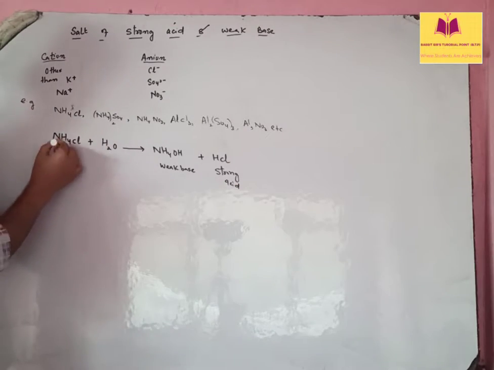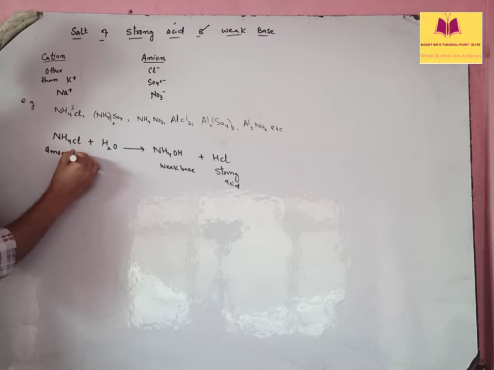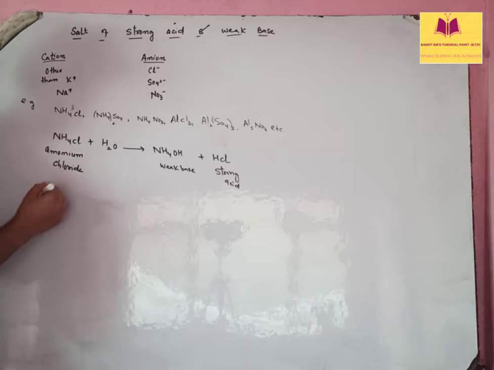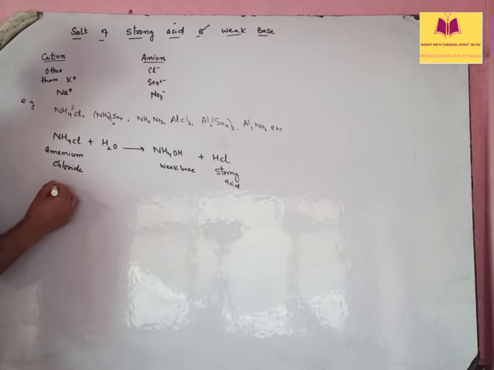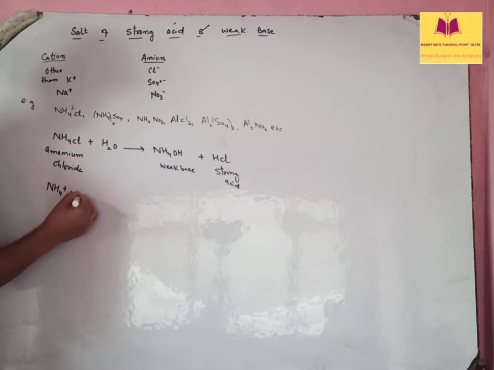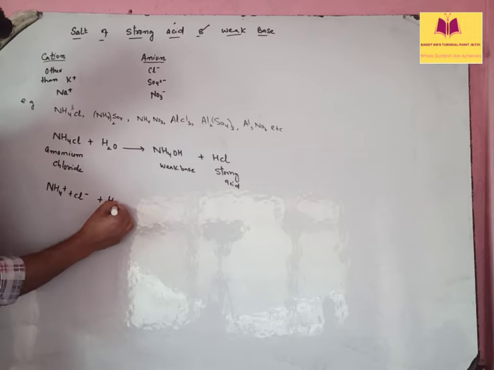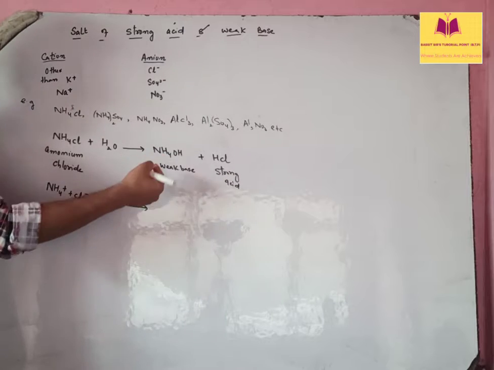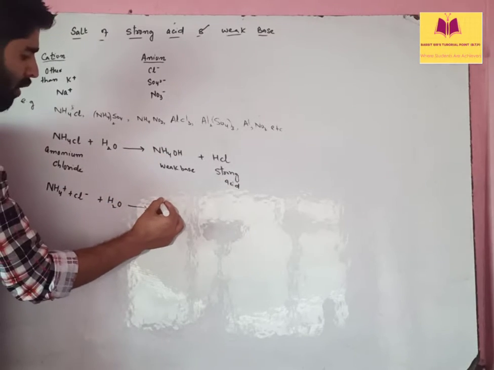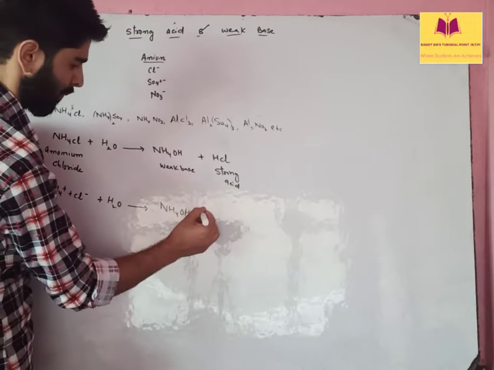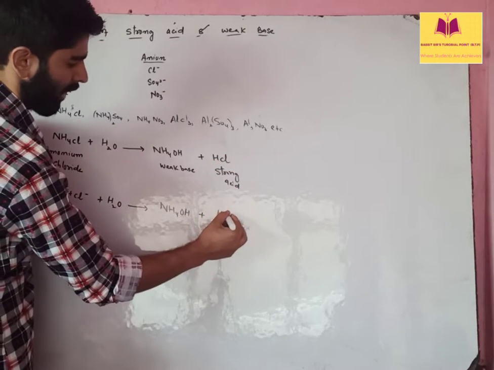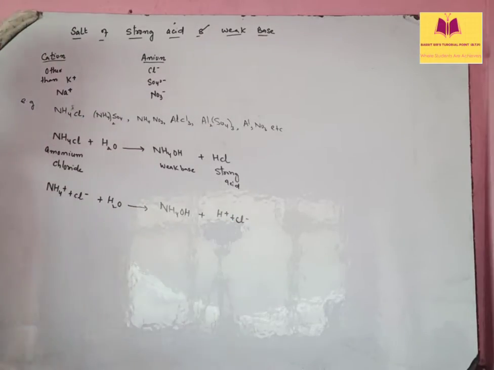Okay, so if you take this salt, ammonium chloride, and salts are excellent electrolytes. Okay, salts are electrolytes, matlab they can undergo dissociation. Okay, we can write it as NH4 positive and Cl negative. Water is there. Now this is a weak base, so it will not undergo dissociation. Okay, dissociation is there, but it's very weak dissociation, right? This HCl can be written as H positive and Cl negative.